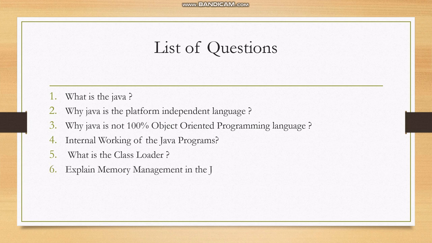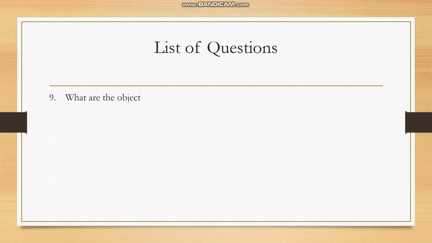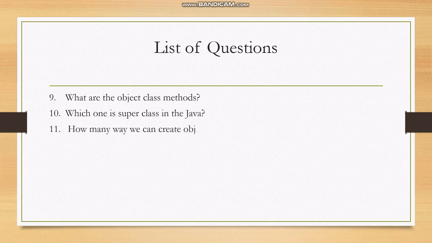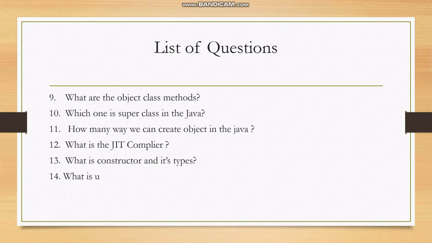Internal working of the Java program. What is the class loader? Explain memory management in Java. Why is the main method static? What is static in Java? What are the Object class methods? Which one is the superclass in Java? How many ways can we create an object in Java?